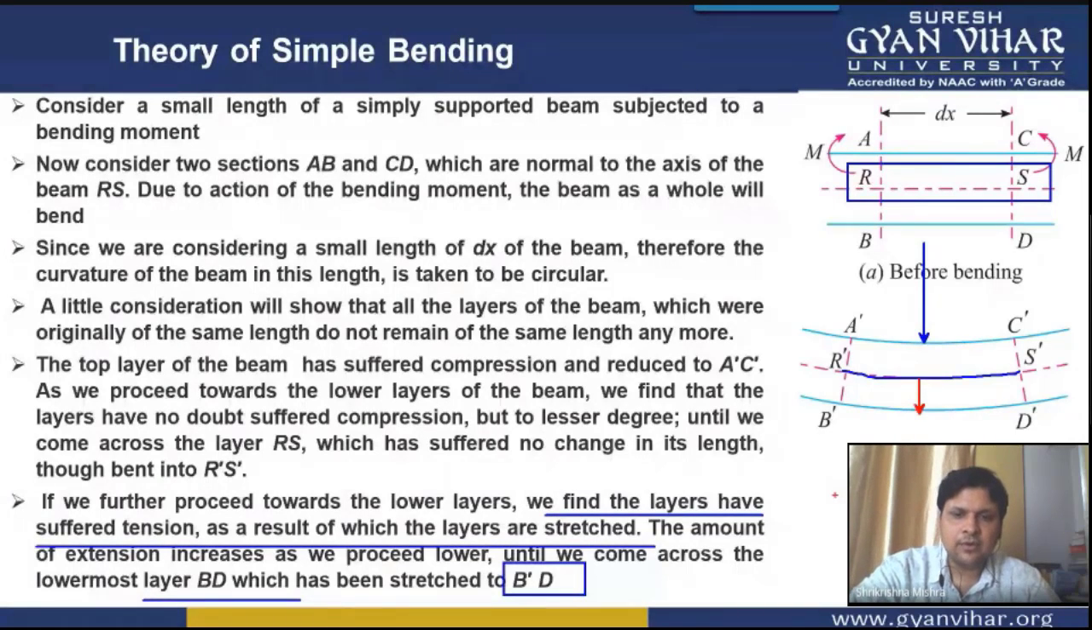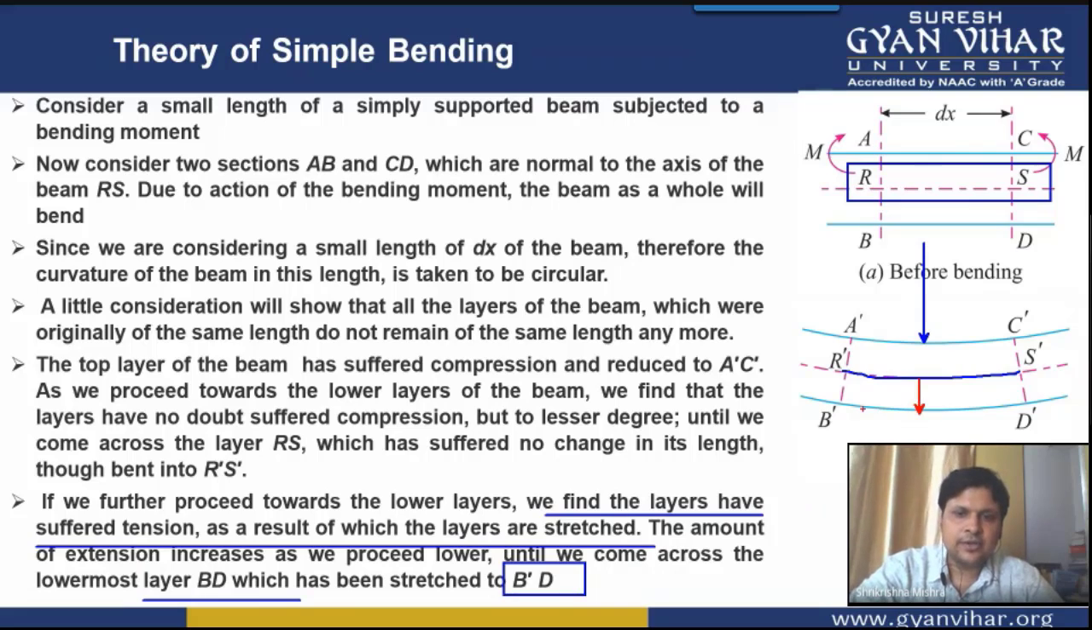You can take the example of a field event like a 400-meter race. At that time, the runner on the outside circle, who has to cover the larger distance, is placed somewhat ahead of you. The reason is the same: as we go outside, the extension increases. You can relate the same concept here.